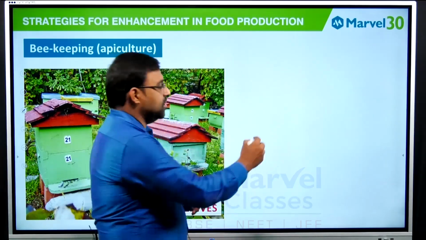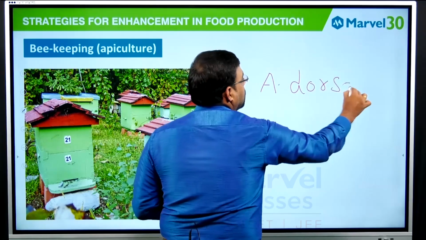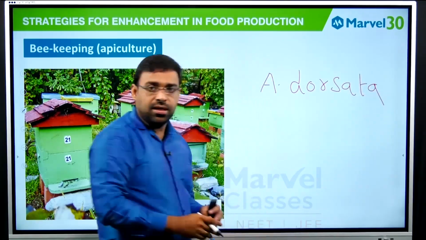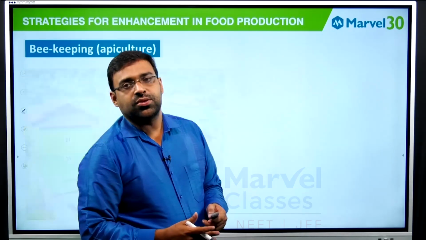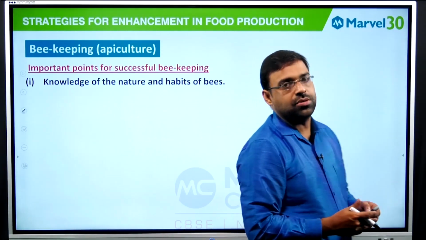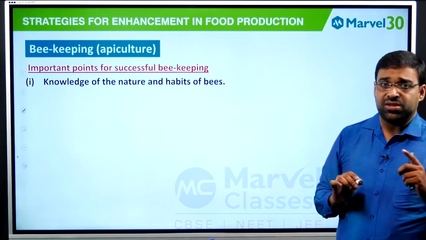Take an extra point in this. There is also a species called Apis dorsata, which is also used over here. Apis dorsata is also one of the commercially used honeybees. This can be an expected NEET question.